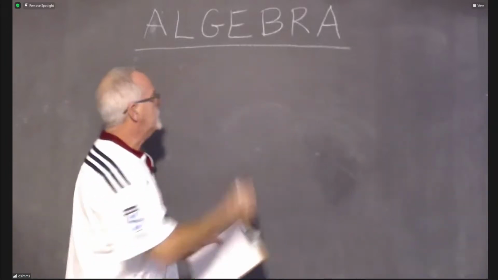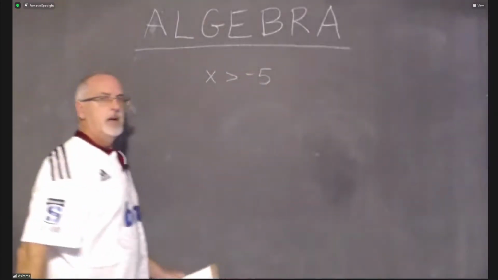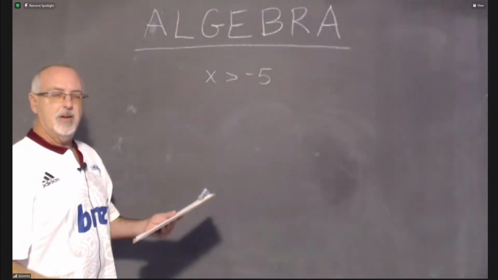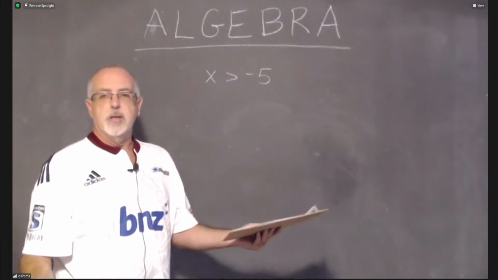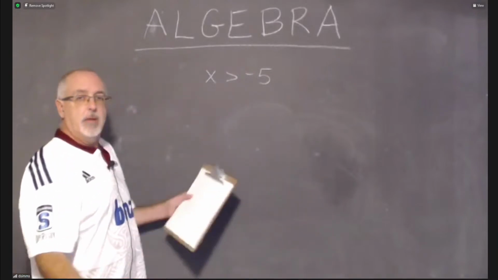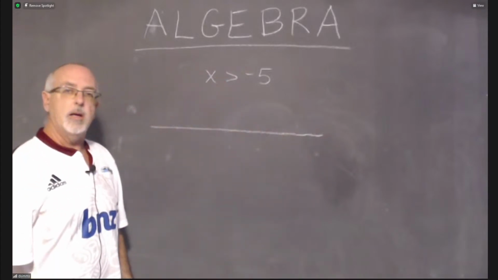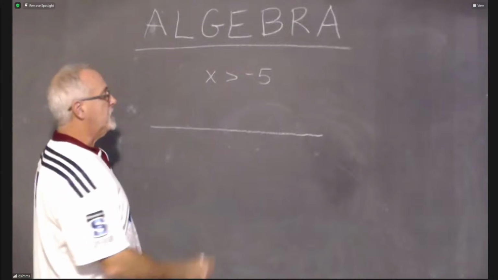How about x greater than -5? Okay, the numbers are starting to get a little larger. I can't keep using 1s and 2s all the time. So I have to be able to handle it when the numbers are larger, but that's not hard. I draw my number line. This time I didn't even draw the number line as large. It doesn't have to be a very large number line.